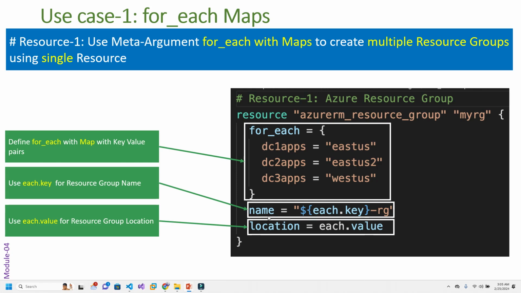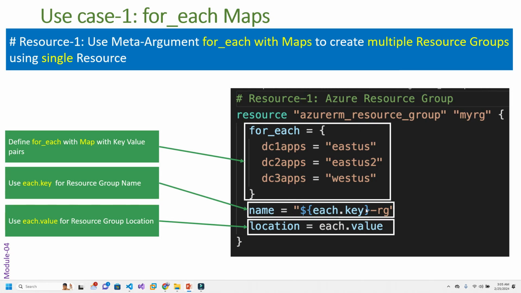Now this is a name, the group name. If you want to use it, you write dollar sign, then each.key, because, like I mentioned, I'll be using a map. So now I'm using each.key for the resource group name, because this is about resource groups, right? So the name of the first resource group should be this one, the second resource group should be this one, the third should be this one, like that.